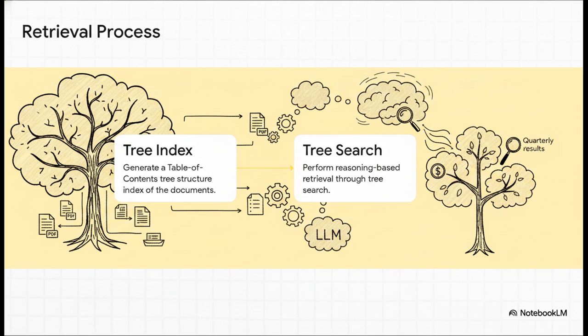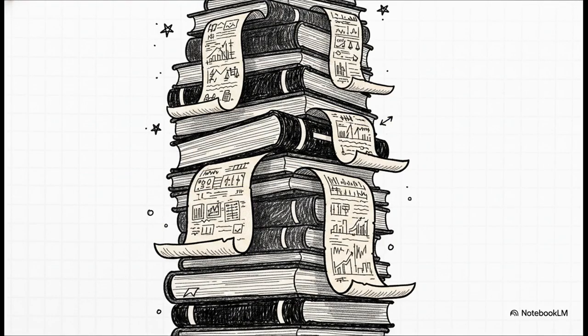Step 1, PageIndex processes your PDF or document and generates a highly semantic table of contents tree structure. It maps out all the headings, subheadings, and sections. Step 2, when you ask a question, it uses an LLM to perform reasoning-based retrieval through a tree search. The LLM literally looks at the tree and thinks to itself, okay, the user is asking about Q4 revenue, so I need to go down the financials branch, then the quarterly results branch, and it navigates directly to the correct section.